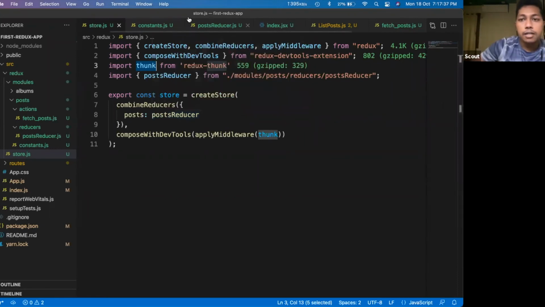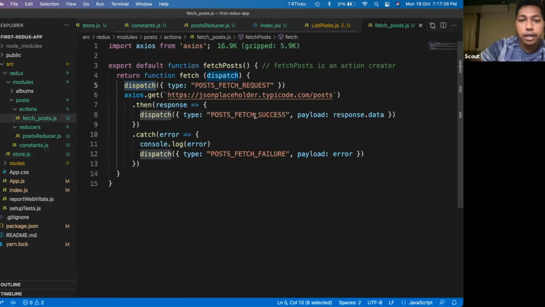Okay, so here in this action creator, as you can see, we have three different dispatches. Why I have three different dispatches, I will show you right now. Here I am dispatching one action. So this one is an action. Okay, this is not an action, this is an action creator.